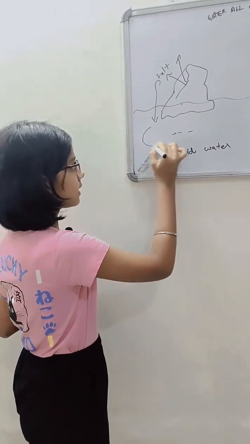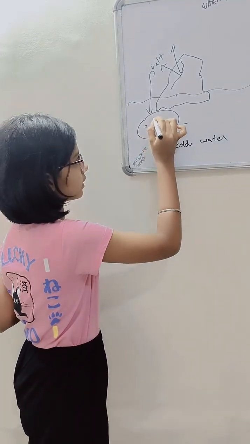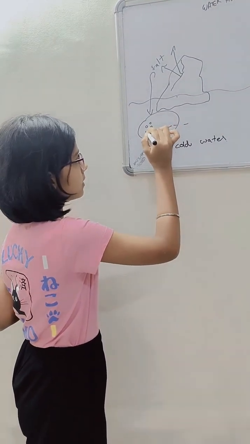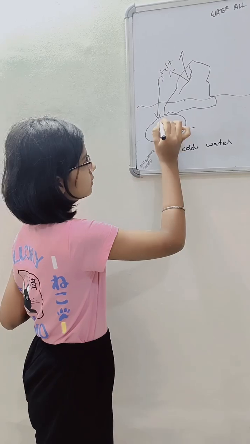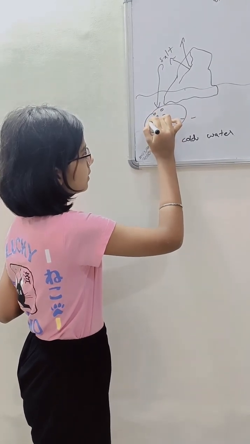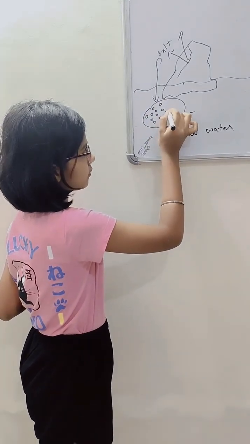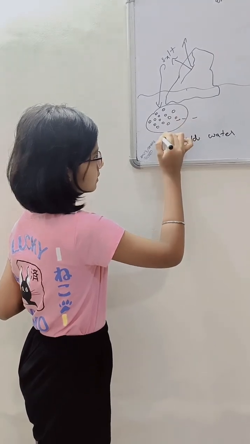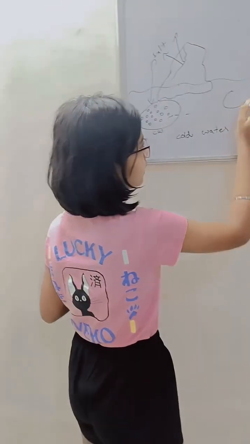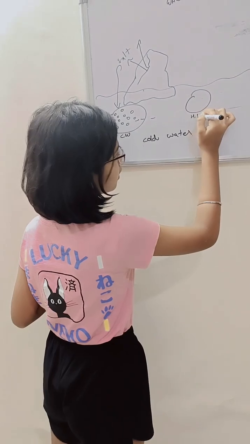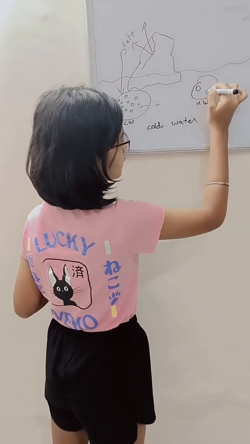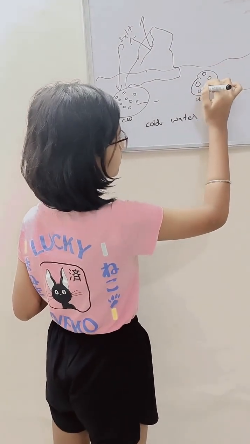Now, these are the particles of cold water. They are far, but not as far as the molecules of hot water. The molecules of hot water are farther apart than these.